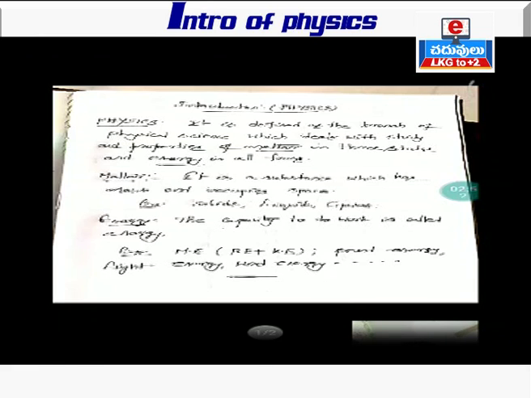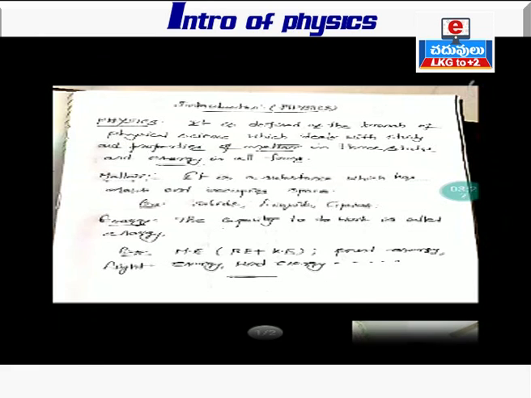And after that, the second word is energy. Energy means there are many forms of energies you might have seen. In all those forms of energies, first we have to understand the definition and then we will come to the forms. The capacity to do work is called energy. And what does it mean? Suppose any person has zero energy, he will not do any work. Suppose a person is doing some work, it means some amount of energy must be associated with him. So energy is nothing but the capacity to do work.